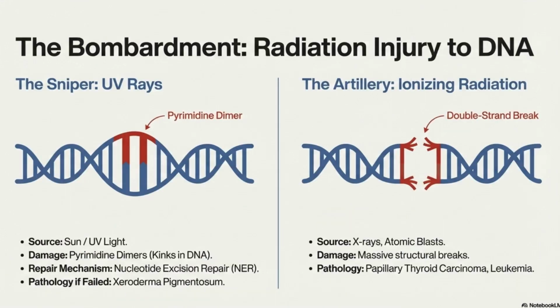Next one is radiation. UV rays form pyrimidine dimers. If the nucleotide excision repair system fails, you get xeroderma pigmentosum. Ionizing radiations like X-rays or atomic bomb cause papillary thyroid carcinoma and leukemia.